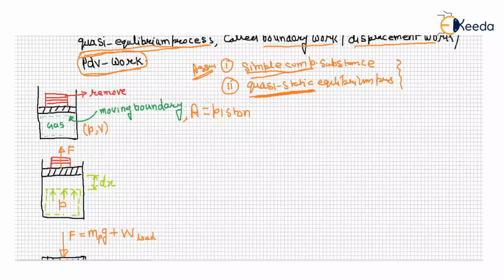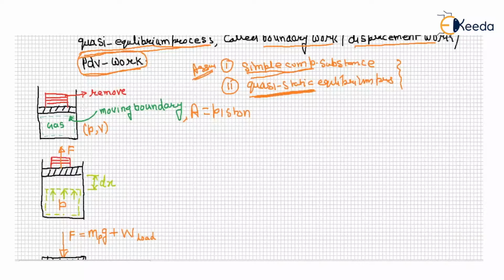If the piston is allowed to move during expansion of the gas, how will it expand? Due to removal of one slice, there is a little displacement of the piston. Again another slice is removed, again a little displacement of the piston, and it comes back to equilibrium.